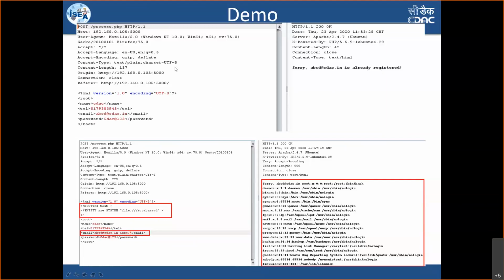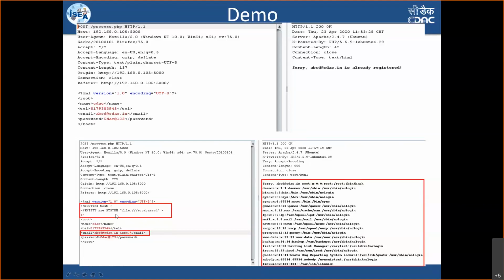So this page is trying to send this XML data to perform some registration. An application is trying to validate and say this email is already registered. Now, when this kind of XML input is going to the server, what attackers can try is inserting DTD XML parameters into the XML data. So as you see here in the bottom left third block, in the XML, above the root, it has been added some DOCTYPE test ENTITY XXE SYSTEM file /etc/passwd. So this is a system level file accessing method to access the content.